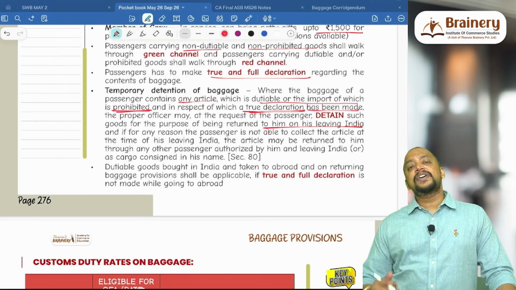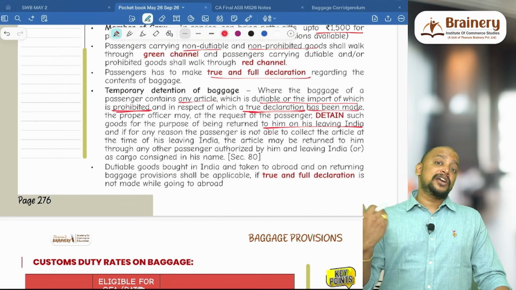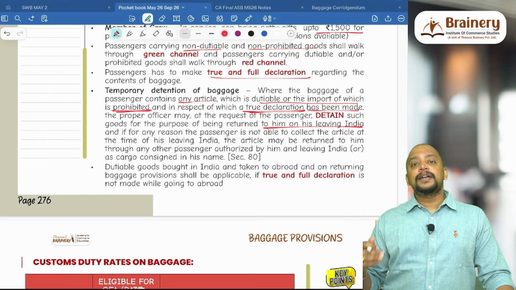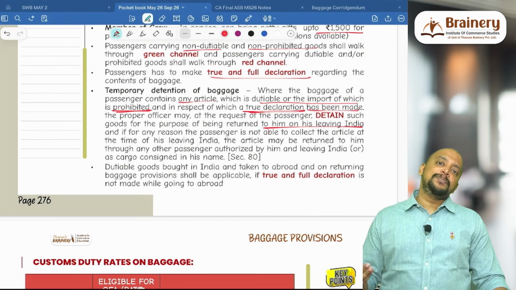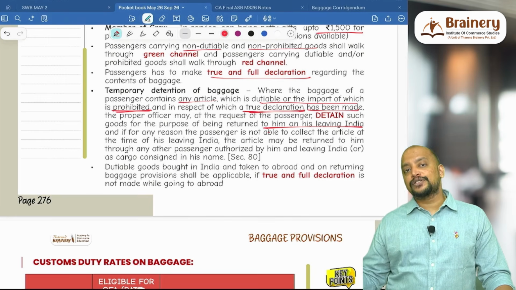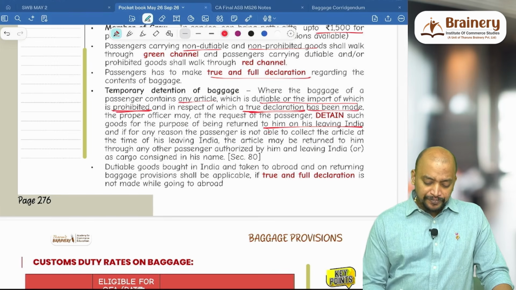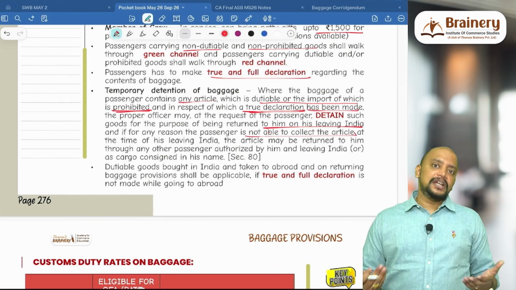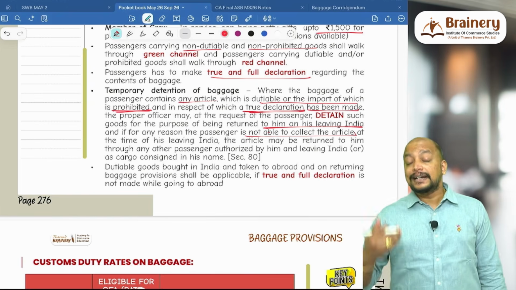And suppose he has not made a true declaration, it cannot be detained. Should we pay baggage duty? Yes. And because of which there will be penalty and penal provisions also that will be applicable. Okay. So suppose the passenger's goods, he has made a true declaration and it is detained.